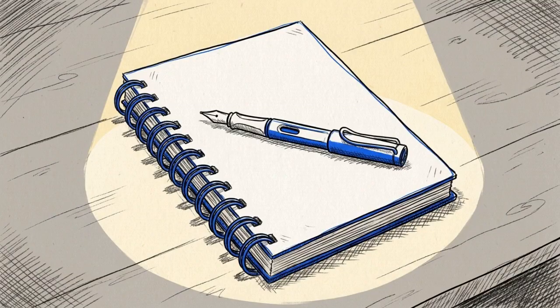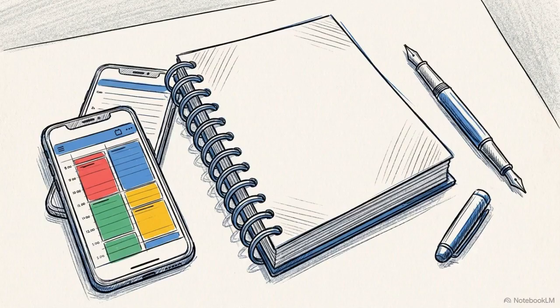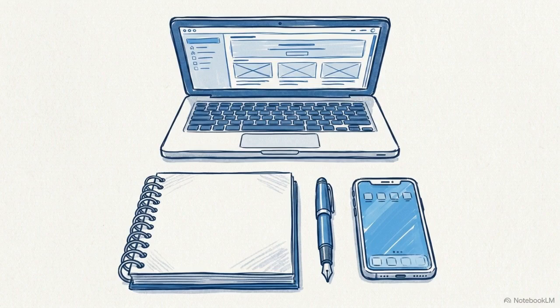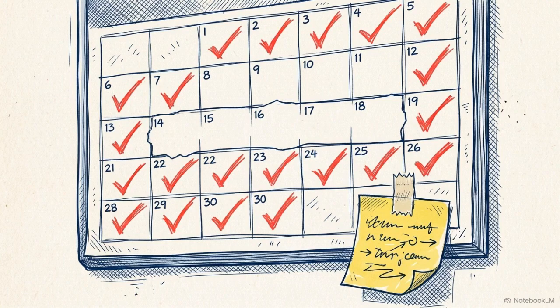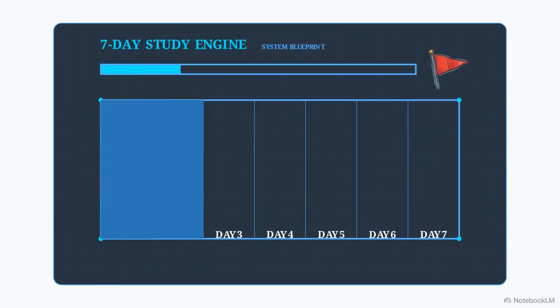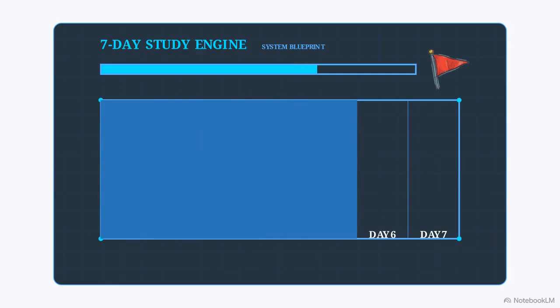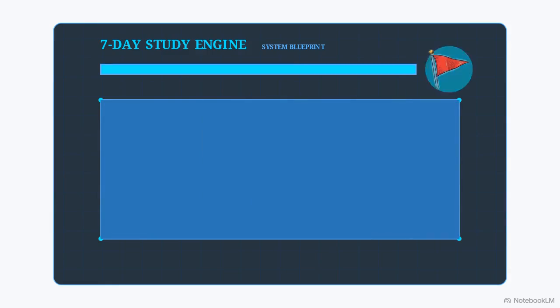Before you start, gather 4 tools: a physical notebook, a pen, your digital calendar application, and the official Microsoft Learn path. Relying on motivation often leads to gaps in your preparation. A rigid, engineered system provides the consistency required to cover the entire syllabus before your exam date.